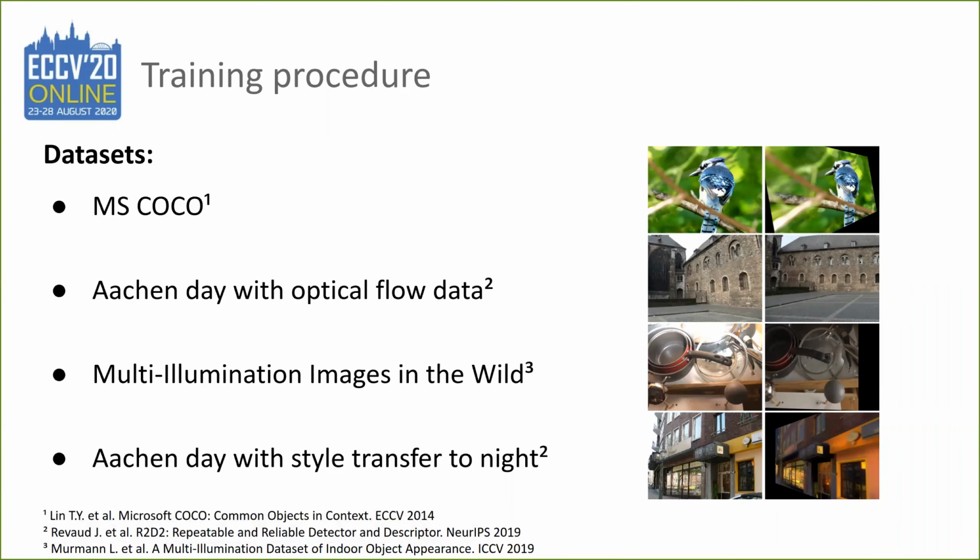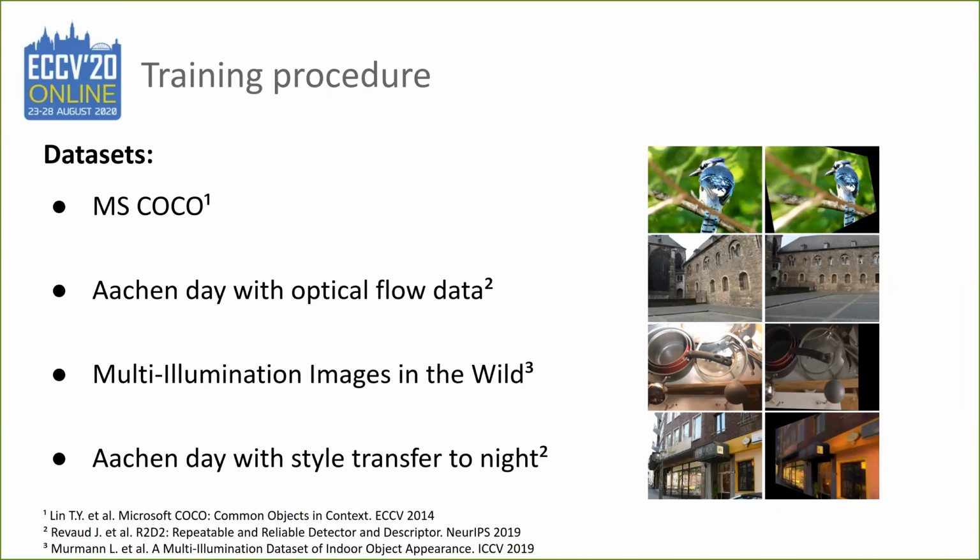In order to train our descriptor, we are using multiple datasets with various changes. First, we use pairs of images without illumination changes, such as in the Microsoft COCO dataset and in the R2D2 dataset with optical flow data.